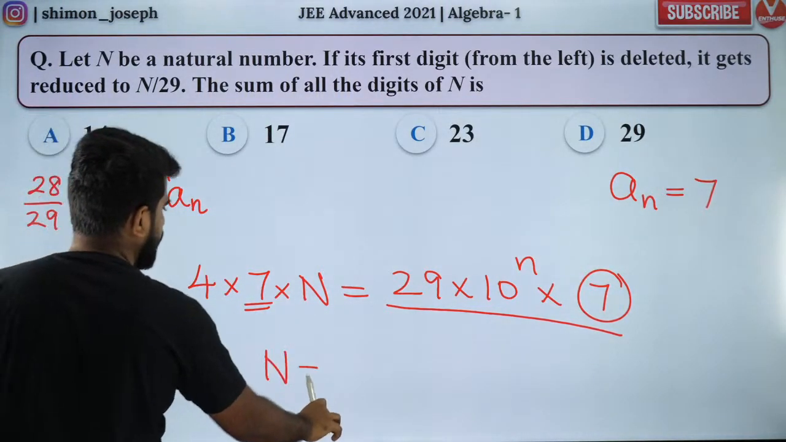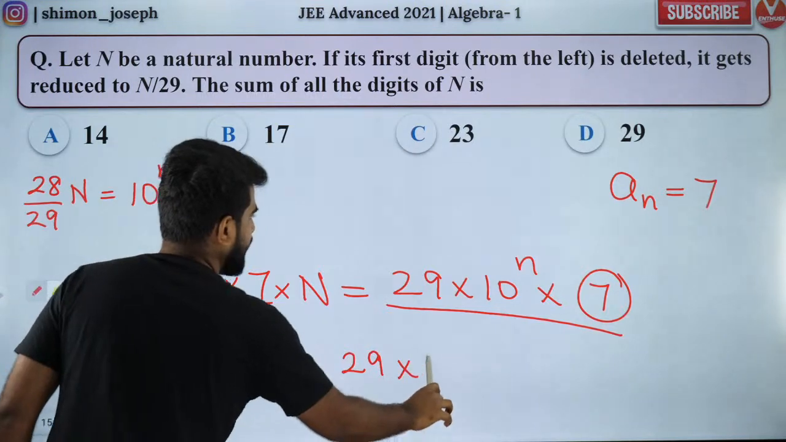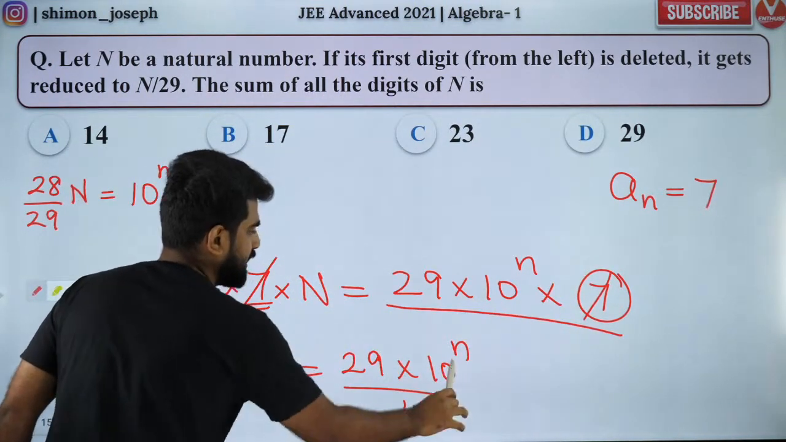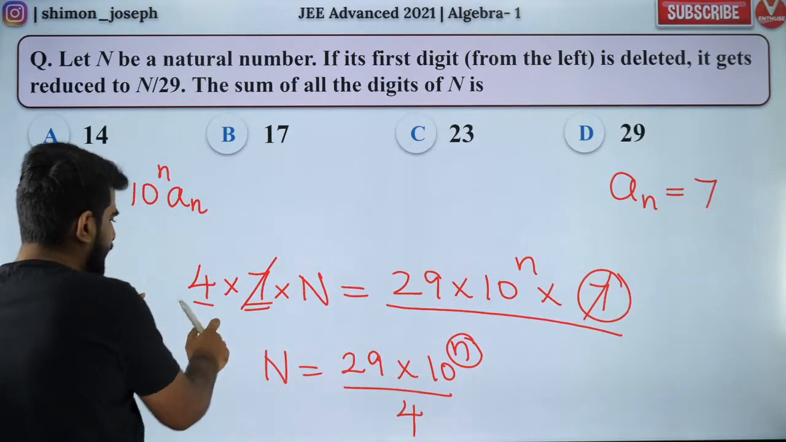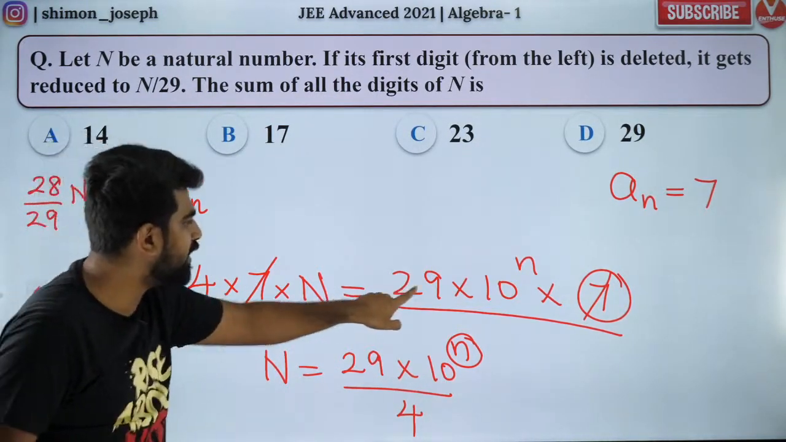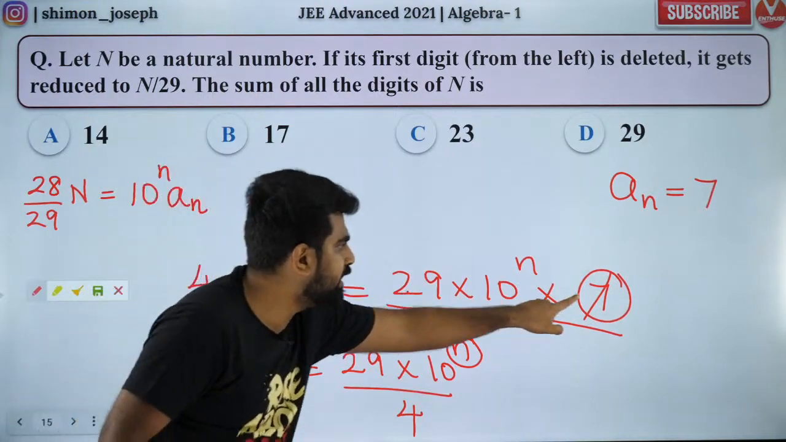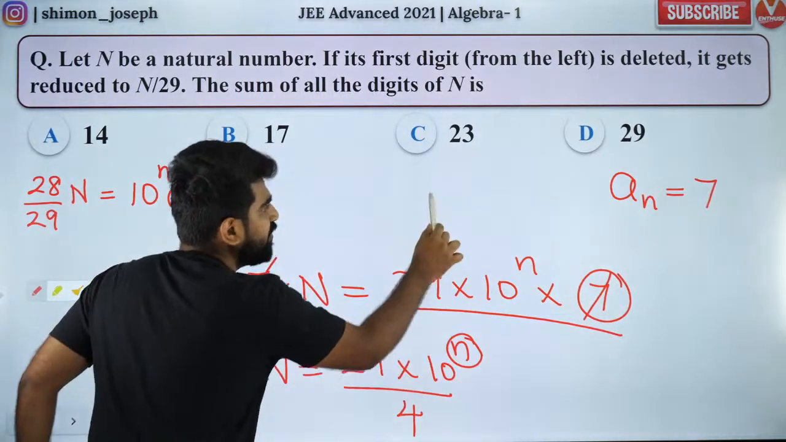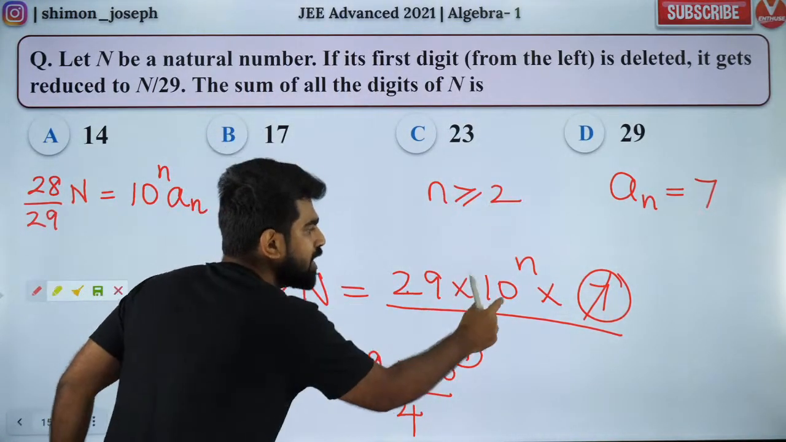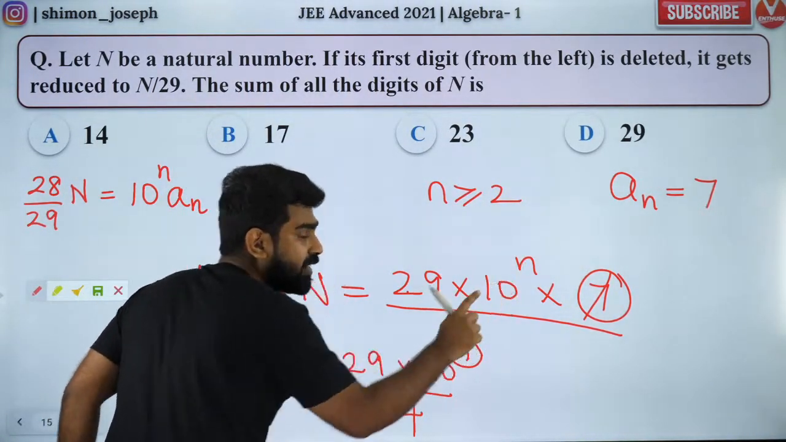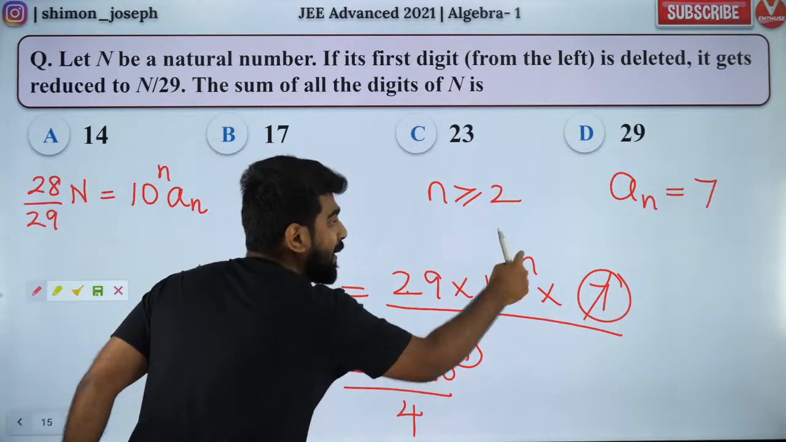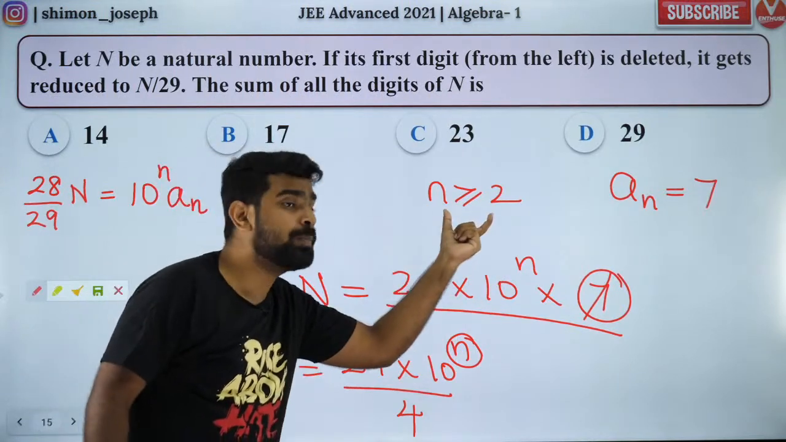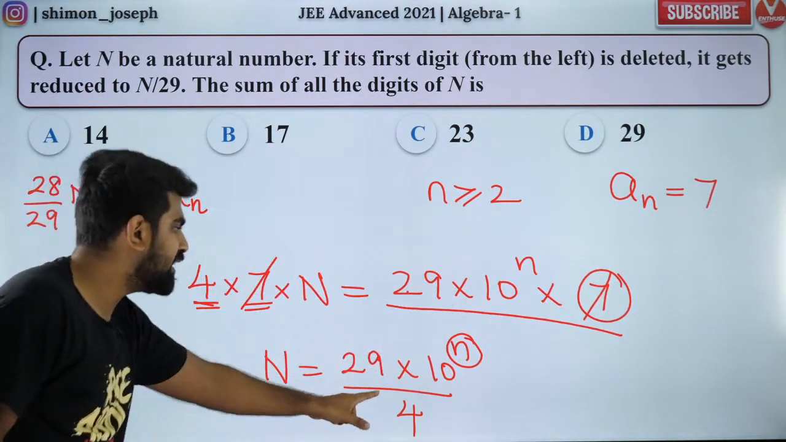So what will I get? I'll get 4n is equal to 29 into 10 to the power n. This 7 and this 7 will get cancelled, leaving 4. Now here 4 is not there, so 10 to the power n should give you 4. So n should be greater than or equal to 2. Because 10 to the power 1 does not have a factor of 4, 10 to the power 2 has a factor of 4, and 10 to the power 3 has a factor of 4. So this is my answer.